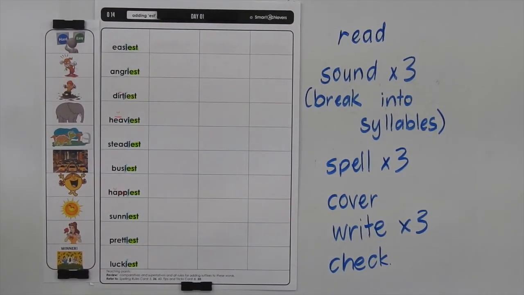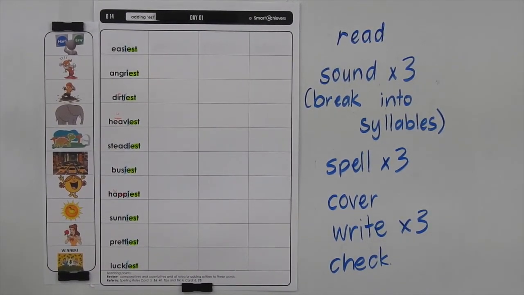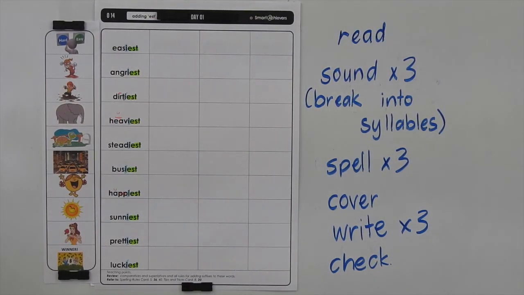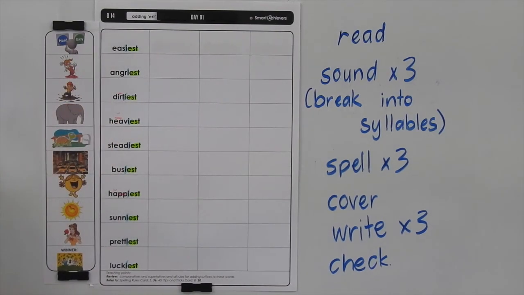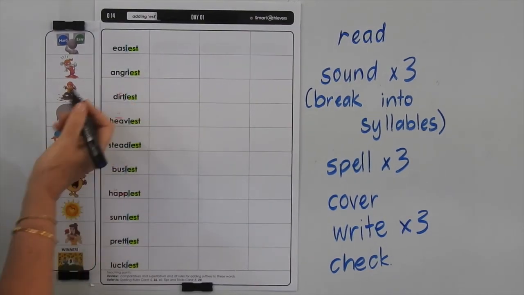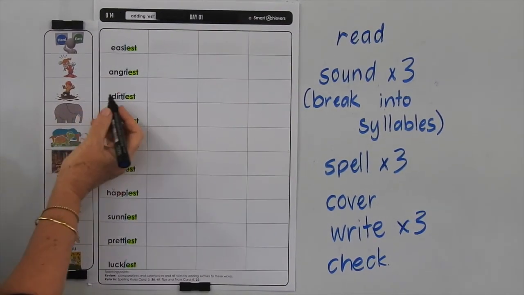Okay, let's get straight on to looking at what these words mean. Easiest means that something is very easy to do, very simple to do. The opposite of easiest would be hardest. Angriest means that you're really not happy about something. So the opposite to angry would be happy.